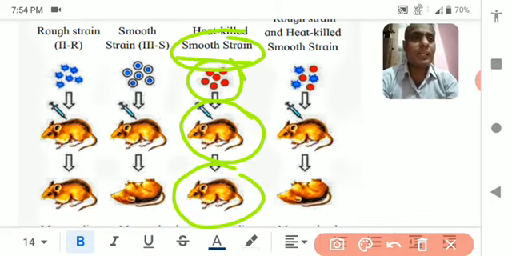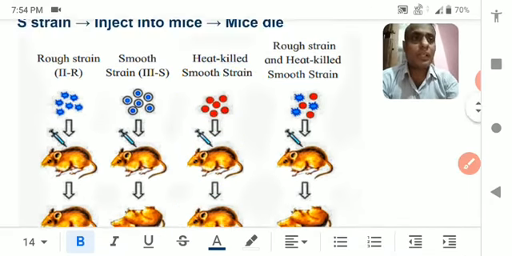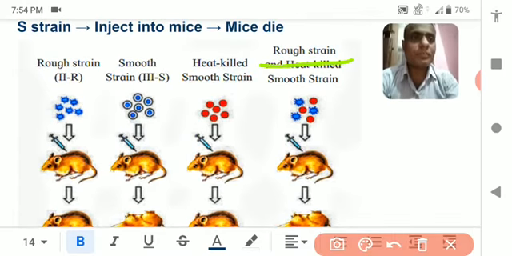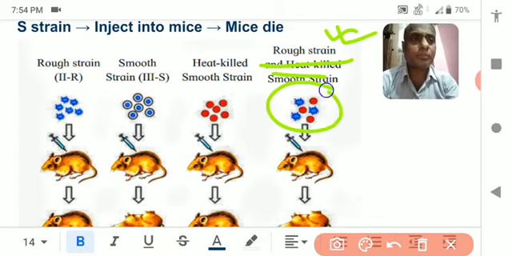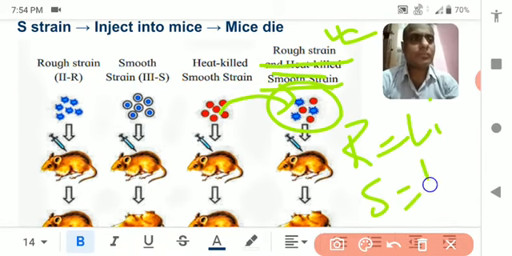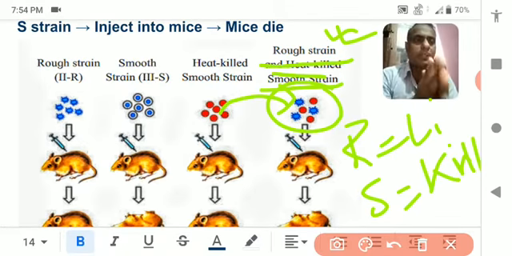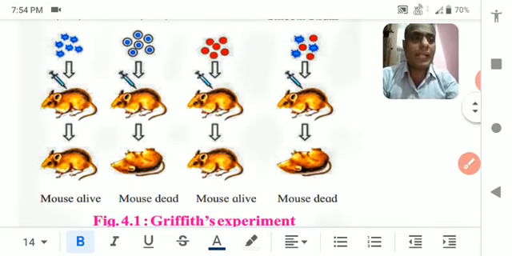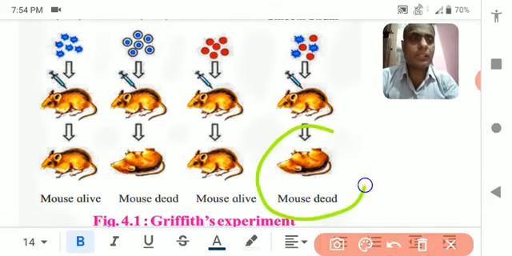But what did he do in the next step? He took the rough strain, which is living. So the living rough strain is added to the killed S strain. R is living and S is killed, both are mixed together, and then it is injected into the rat. In that case, the rat dies.